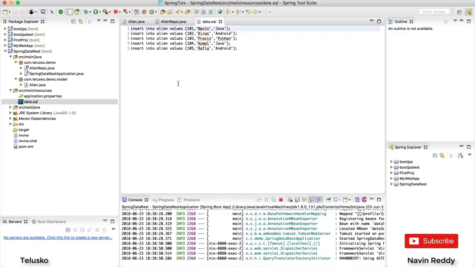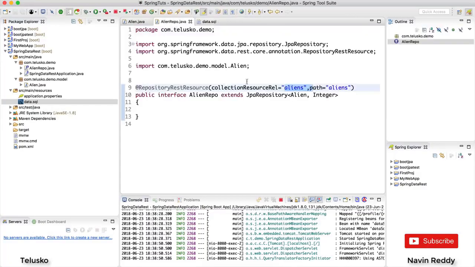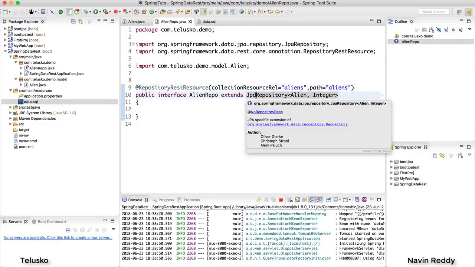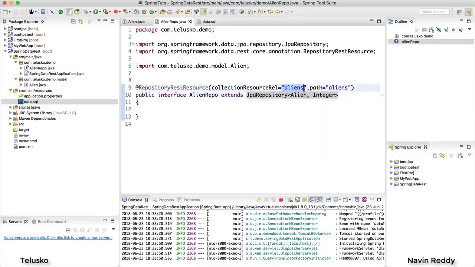Now how is it working behind the scenes? Since you are mentioning aliens here, it's something you can assume, right? When you run the project, it is localhost:8080, and the URL which you are mentioning is aliens. And anyway, all the methods are pre-built in this JPA repository. That's the power of Spring Data. And REST says, I will map it with the help of this URL. So it is the power of REST, because you are getting all the features of linking, and you get data using which you can perform the operations. So that's how you work with Spring Data REST.